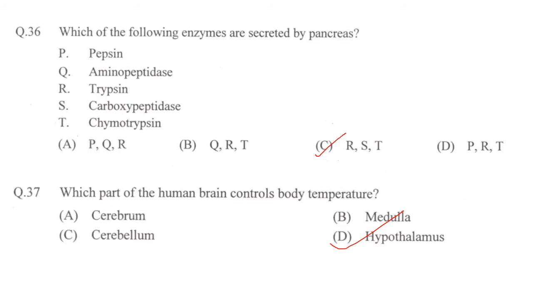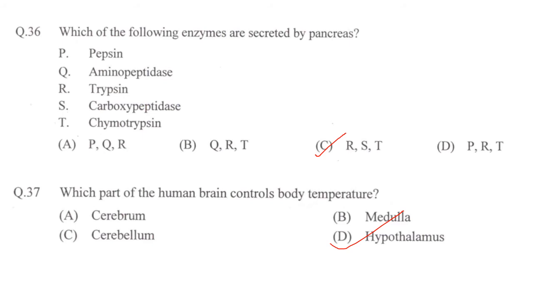Next one. Which of the following enzymes are secreted by pancreas? Pepsin, aminopeptidase, trypsin, carboxypeptidase, chymotrypsin. Answer is option C, trypsin, carboxypeptidase, chymotrypsin, RST.